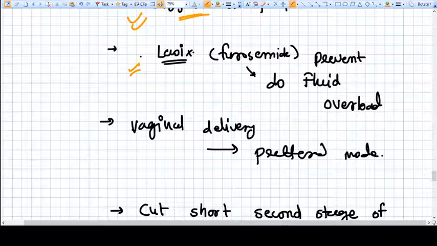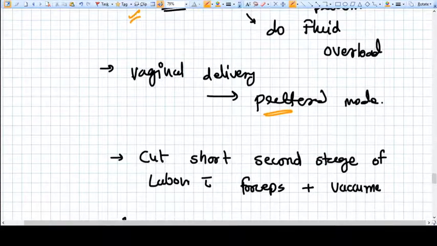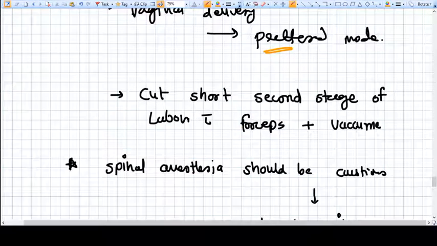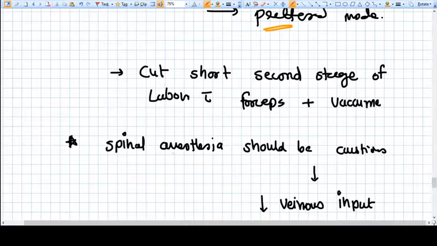Vaginal delivery is the preferred mode here, because cesarean section is a major surgery and is associated with its own risks. So we try to do vaginal delivery whenever possible. We need to cut short the second stage, because the second stage is where we find near maximum cardiac output.